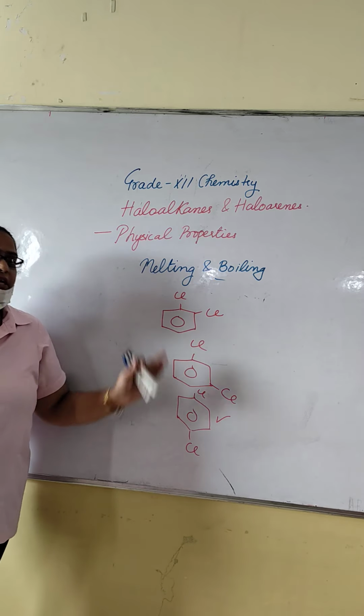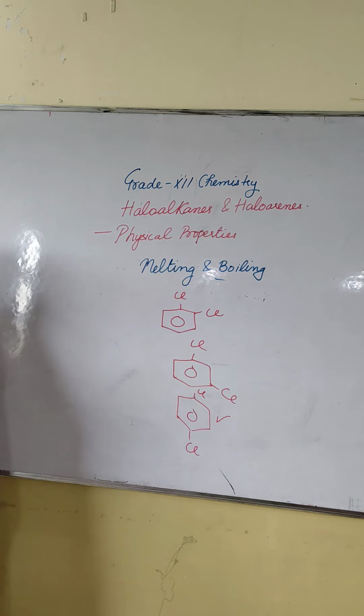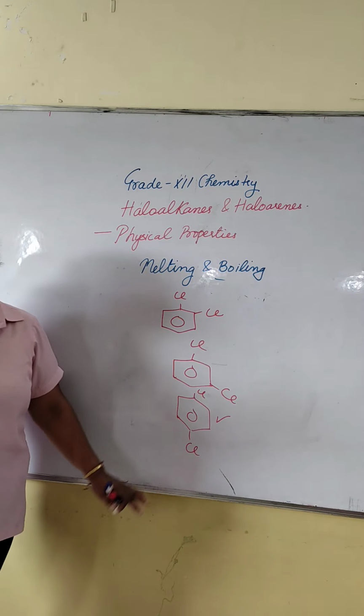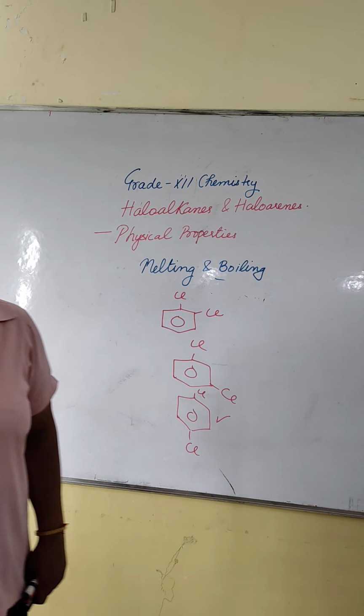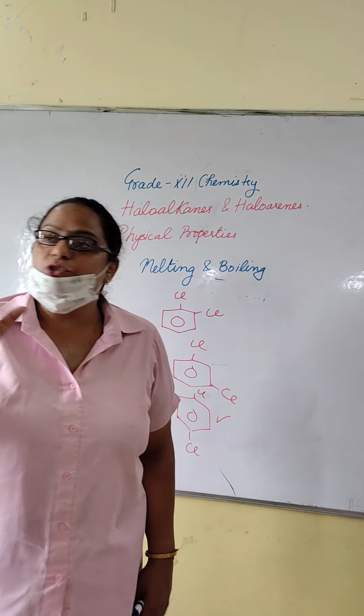Out of these three, which one has the least melting and boiling point? Ortho. Which one has the most? Para. And the intermediate is meta. But the number of carbons and the leaving group, the same halogen, should be the same.